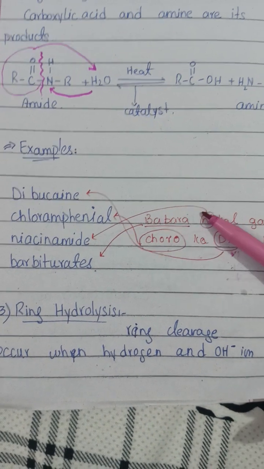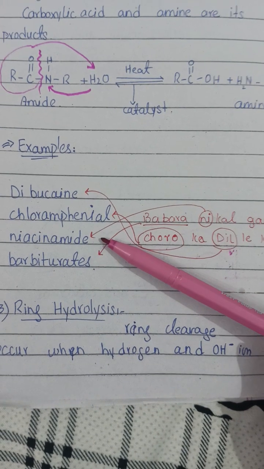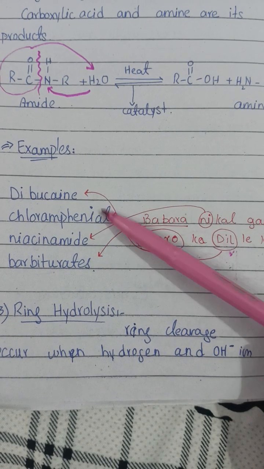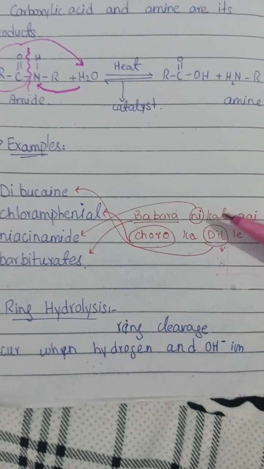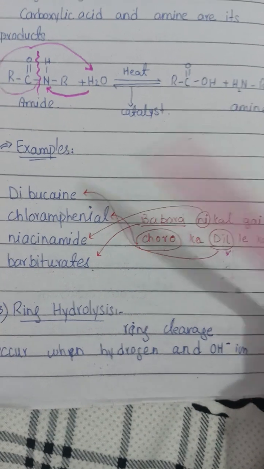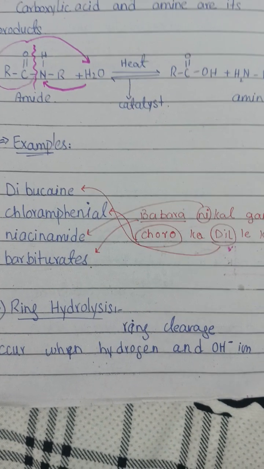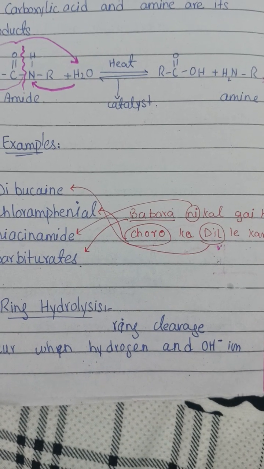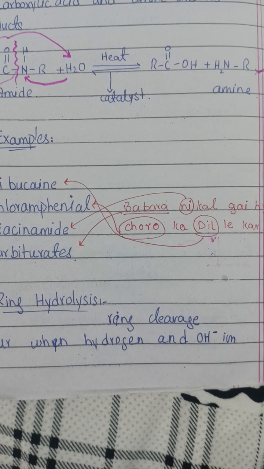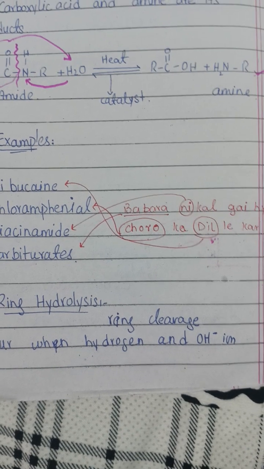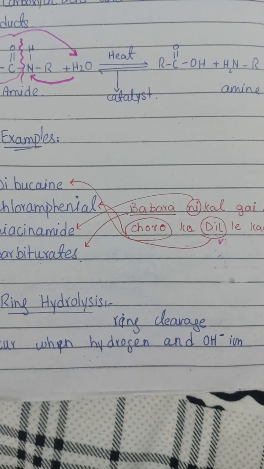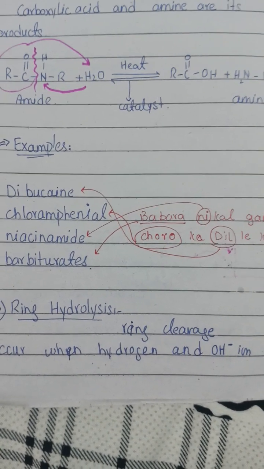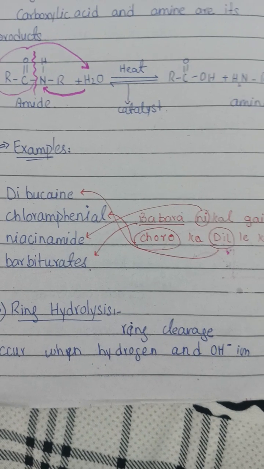Nikal means niacinamide. Okay, niacinamide. Chor means chlorophenol. Dil means dibucaine. Now you have to learn this: Barbara nikal gayi hai chor ka dil lekar. Barbara means barbiturate, nikal means niacinamide, chor means chlorophenol and dil means dibucaine. So these are the four drugs which contain amide group in it.